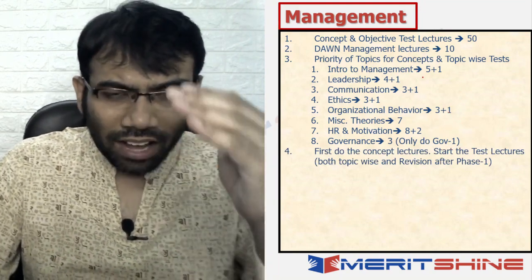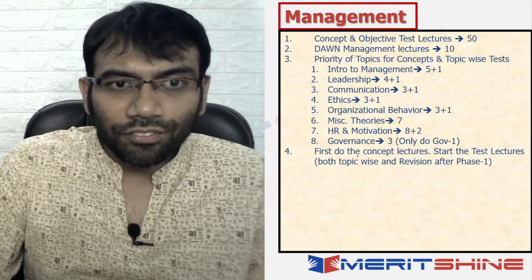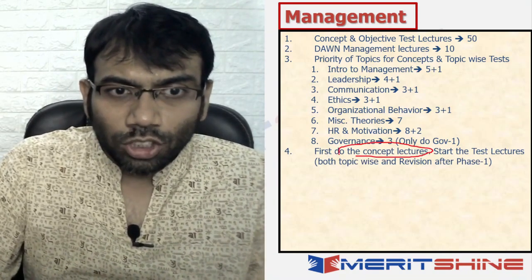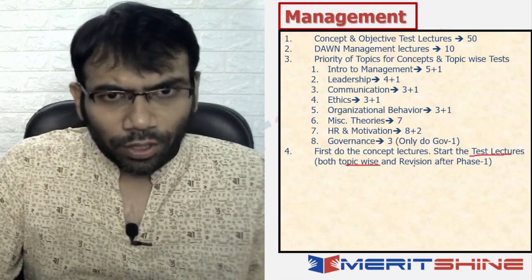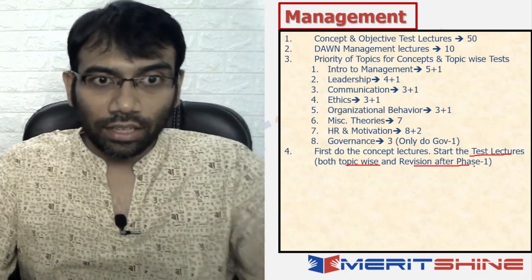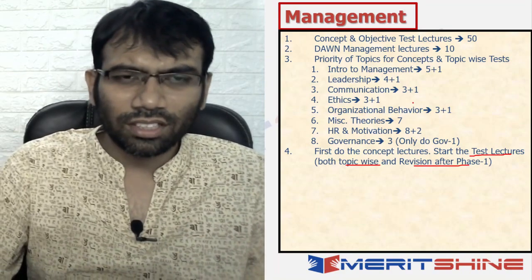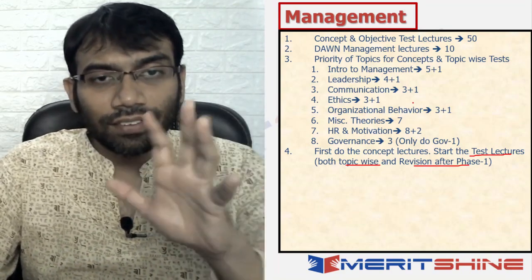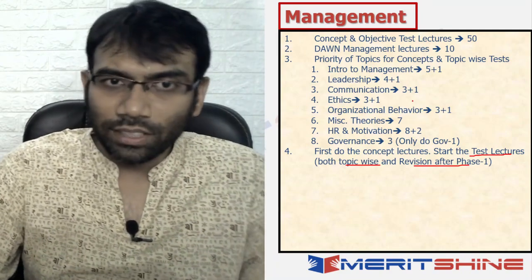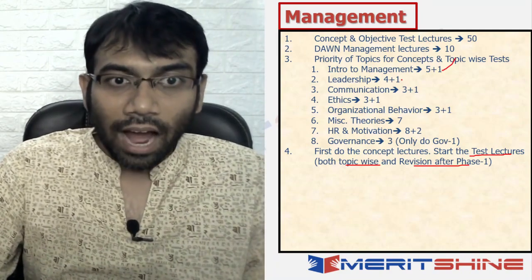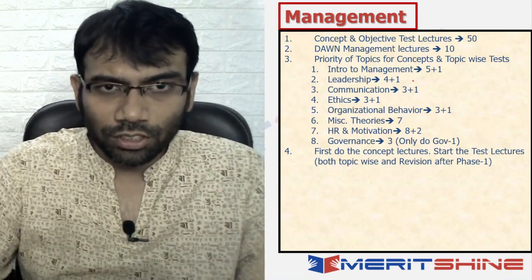So why have I differentiated? Let me show that to you. You have to give precedence to concept lectures first. Start the test lectures, both topic wise as well as revision, after phase 1. There are some revision lectures also, because these would total around 43 lectures. There are 7 revision lectures in total. Okay. Those and the topic wise revision are to be done after phase 1, not before phase 1.